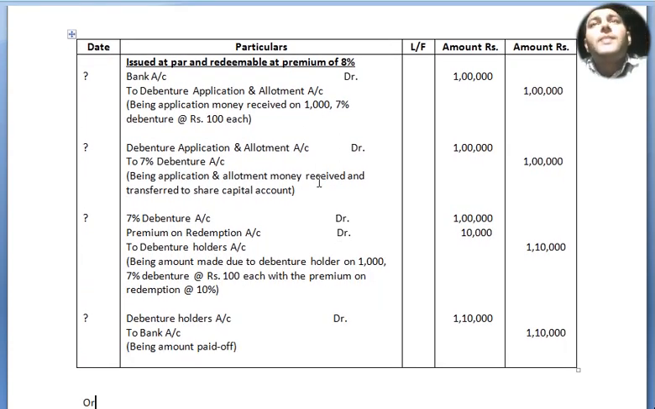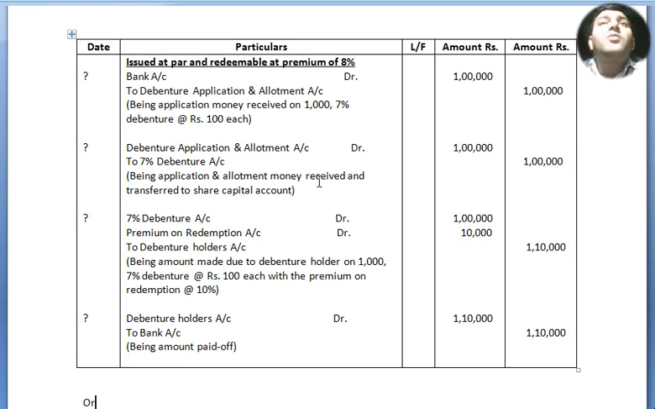Again: date, particulars, ledger folio, debit, credit. Now we move to our next case: issued at par and redeemable at a premium of 10%. I have written the heading. Now I move to our entry: bank account debited to debenture application and allotment account, being application money received on 1,000, 7% debentures at the rate of ₹100 each, issued at par, 1 lakh. Debenture application and allotment account debited to 7% debenture account 1 lakh, being application and allotment money received and transferred to share capital account.